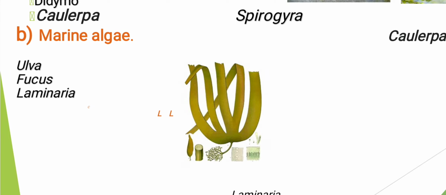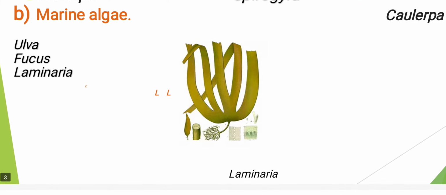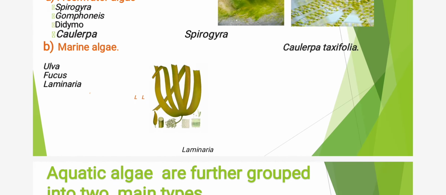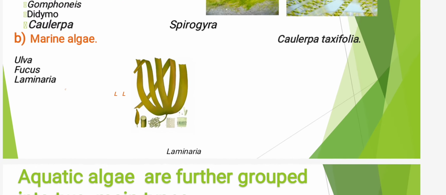Second is algae of marine habitat or algae which grow in sea. And examples of these algae are Ulva, Fucus and Laminaria. This is image of Laminaria. Students, you can list up some more algae of these categories from your books.